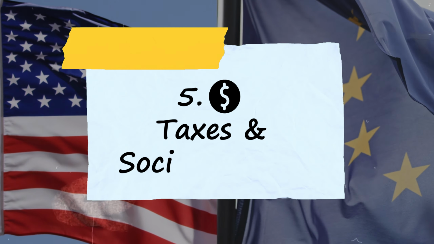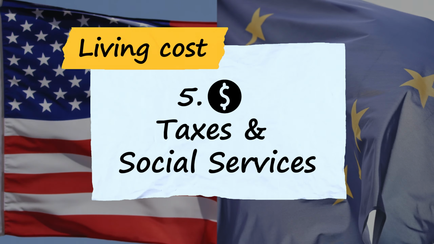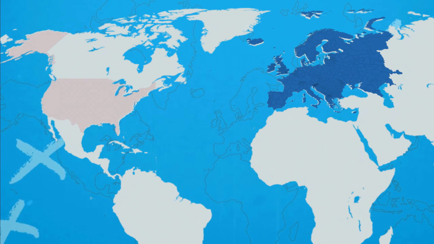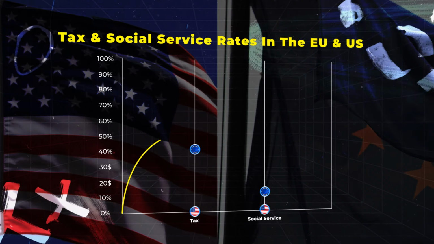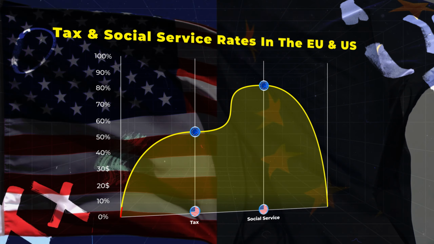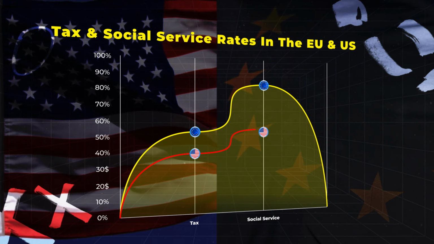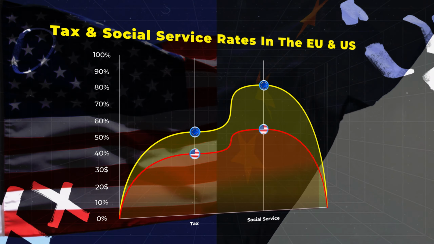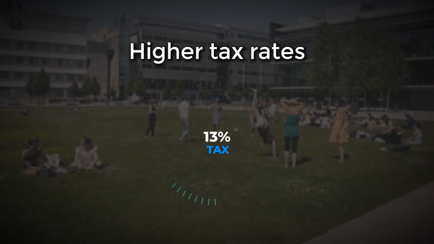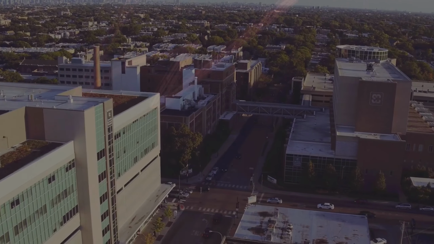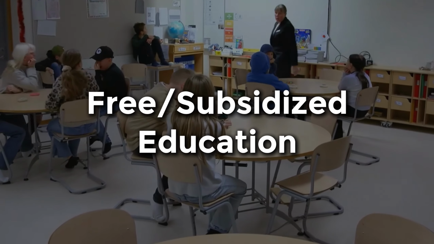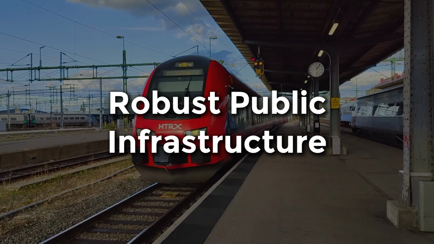Next, let's take a look at the other big one, which is taxes and social services, which significantly impacts the cost of living in the EU and the US. Taxes and social services differ greatly between the two regions. European countries typically have higher taxes but offer extensive social services, while the US has lower taxes but fewer government-provided services. European residents face higher tax rates, often exceeding 50% in countries like Sweden. These taxes fund comprehensive social services such as universal healthcare, free or subsidized education, and a robust public infrastructure.